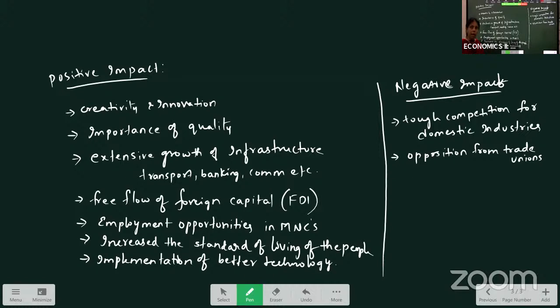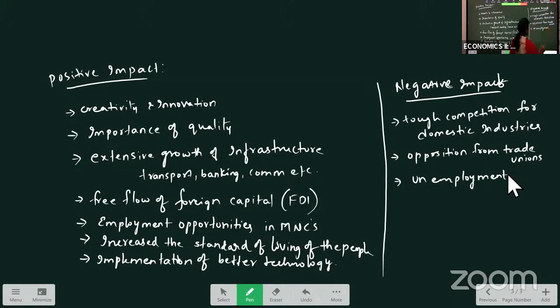Because in private sectors, they give importance to skill and knowledge. If the person is not skilled or his skill is not suitable for that job, there is a possibility of losing the job. With that fear, most of the trade unions opposed this 1991 policy. So it received opposition from trade unions and it created unemployment in the country.